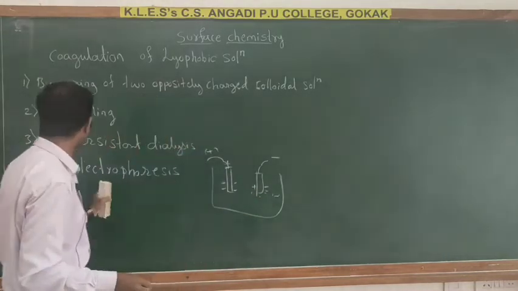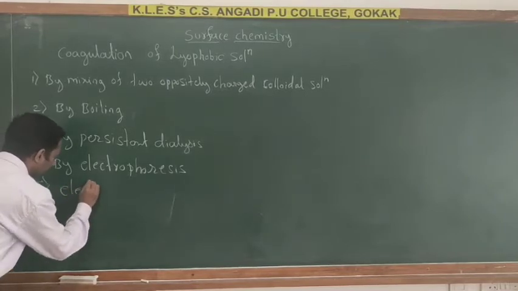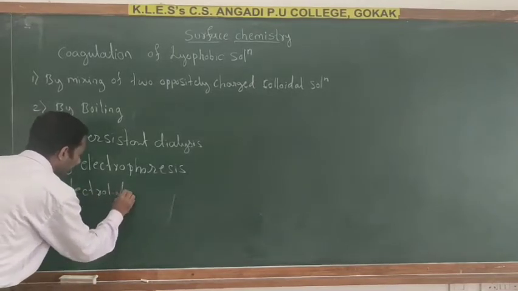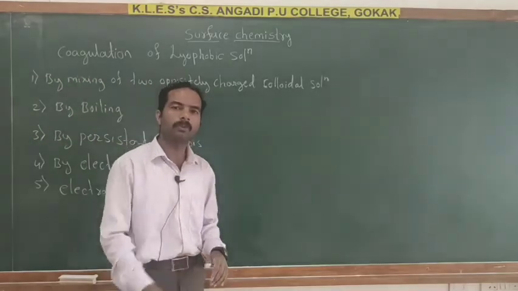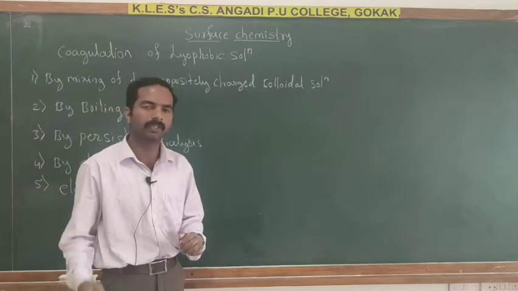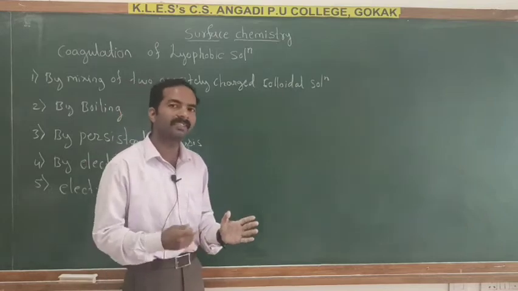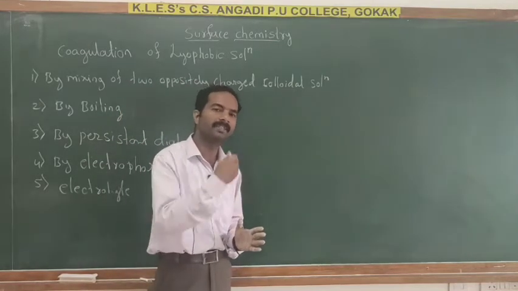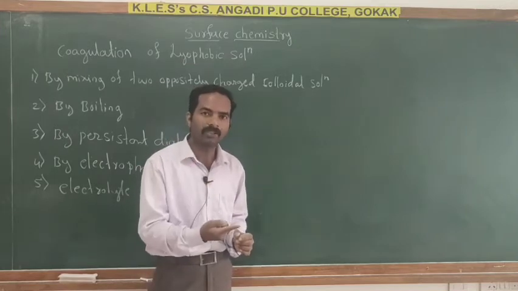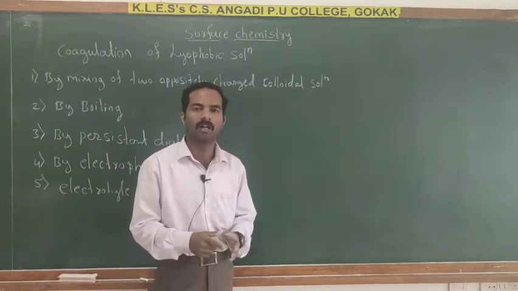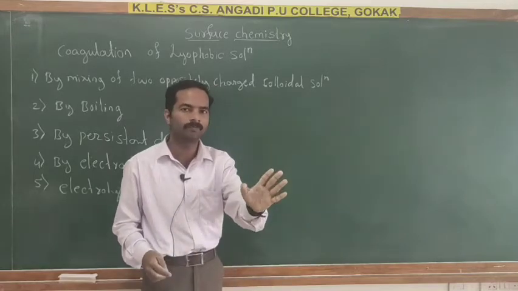So here this is the method by electrolyte. The electrolyte is added to the colloidal solution, and the colloidal particles are precipitated. The colloidal particles interact with oppositely charged ions, which causes neutralization and forms coagulation.